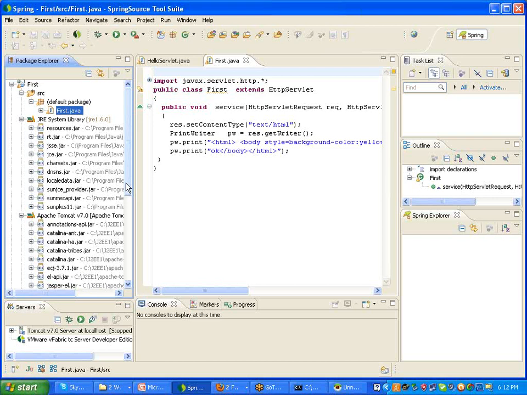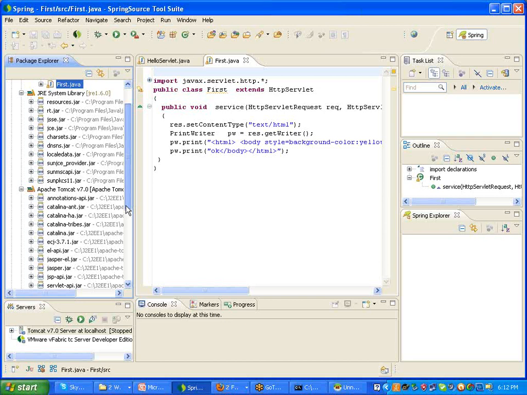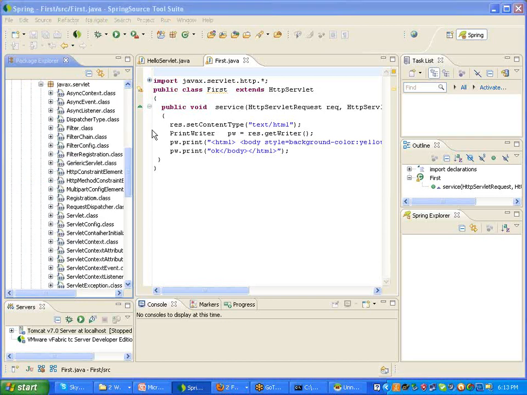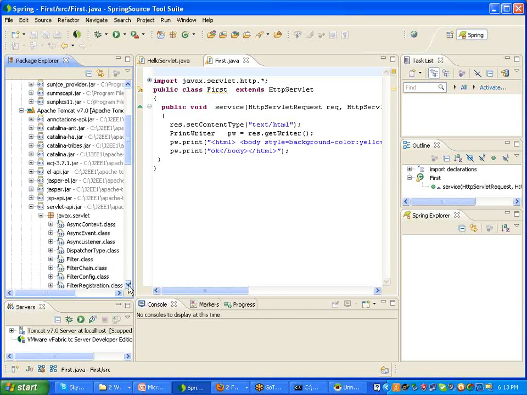Hello. So I understood when the HTTP servlet methods and when the generic servlet methods are going to be invoked. Shekhar, are you listening? Are you hearing properly? Yes, yes.